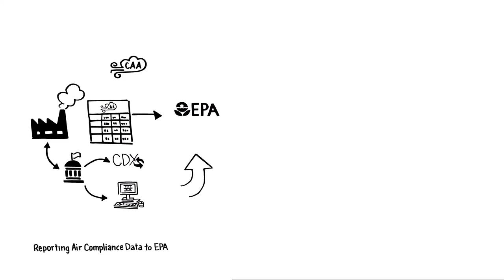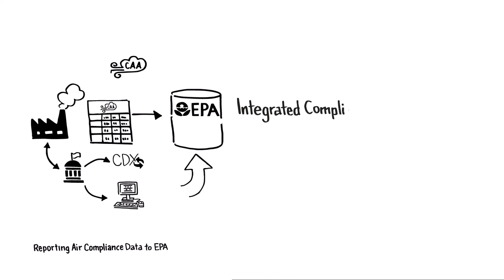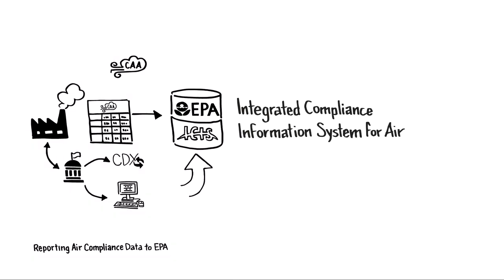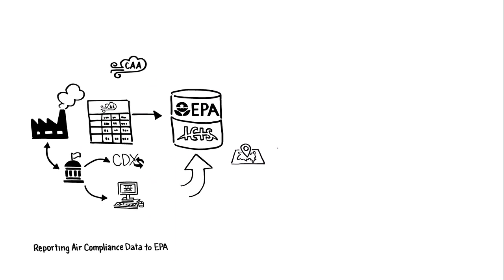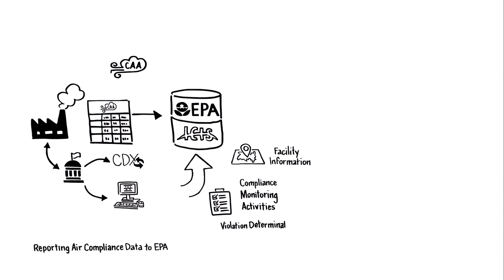Data are then stored in an EPA-owned national database known as the Integrated Compliance Information System for Air. The information provided to EPA includes facility information, compliance monitoring activities, violation determinations, and enforcement activities. EPA compliance and enforcement activities also are reported.